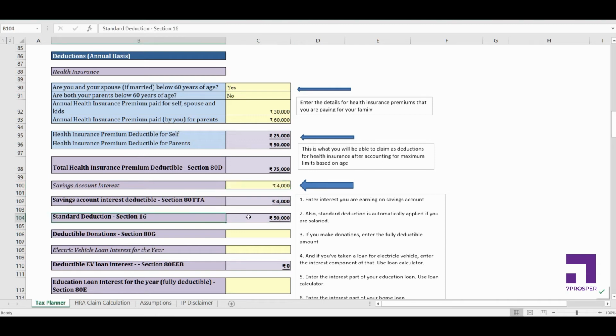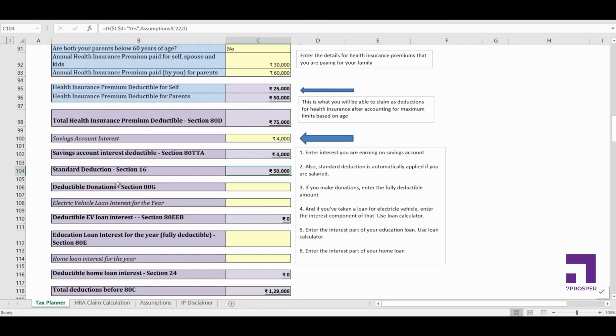Now standard deduction, if you're salaried, this is automatically populated as 50,000. If you're not salaried, this will get populated as 0. So you don't have to do anything here. Now deductible donations. Now you might be donating money to charitable organizations, right? Now from organization to organization it varies whether it is 100% deductible or 50% deductible. So just calculate that amount and enter the amount which is deductible finally. Okay, let's say I'm donating 5,000 rupees a year, so I'll put that amount here.